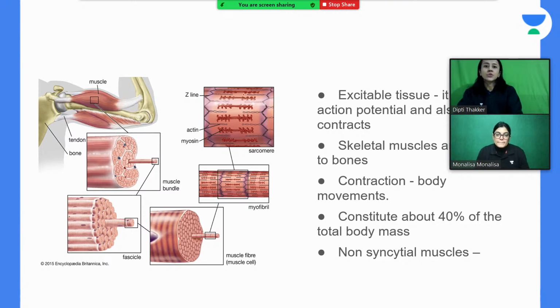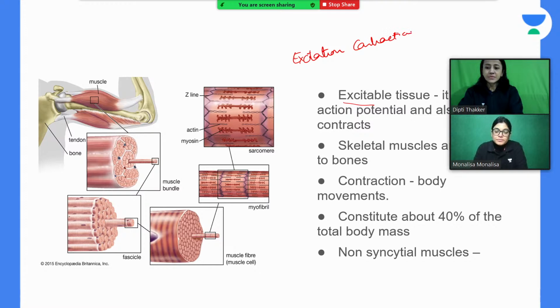So what is the physiological part? Muscle is an excitable tissue. Like a neuron, muscle is also an excitable tissue, and it generates its own action potential, and it contracts when it gets excited. So excitation followed by contraction is also known as excitation contraction coupling.